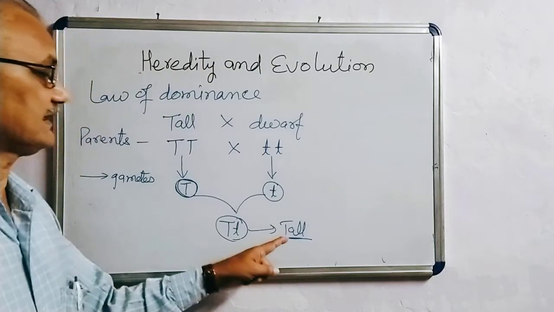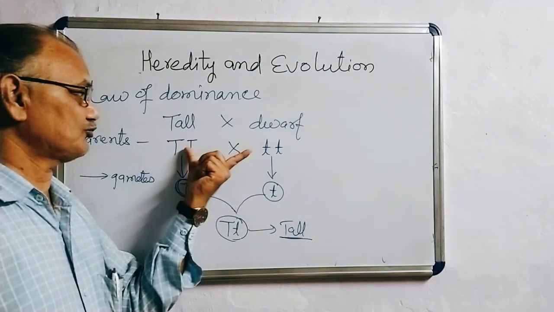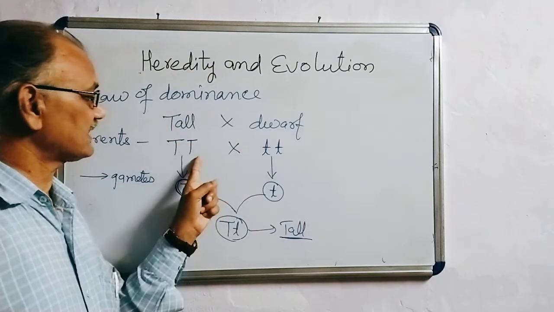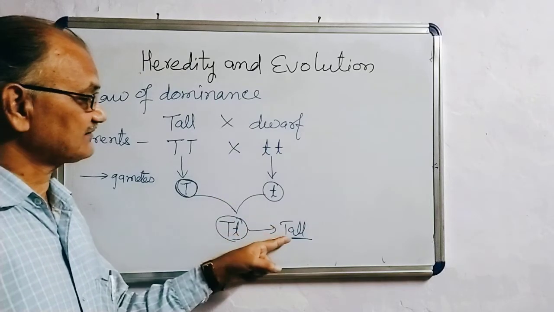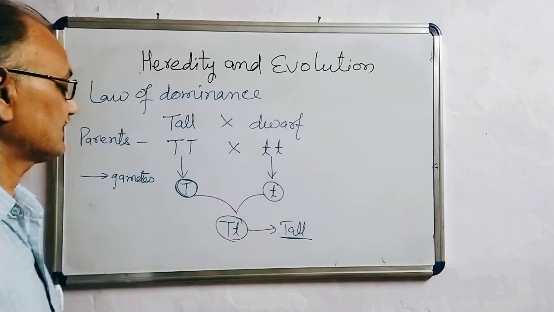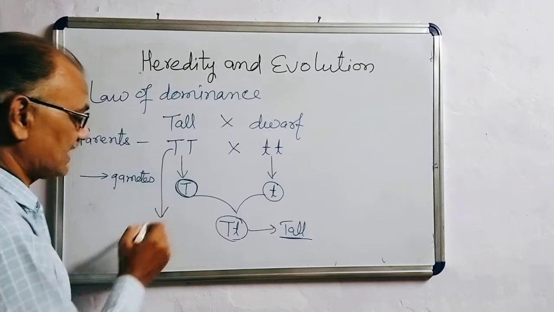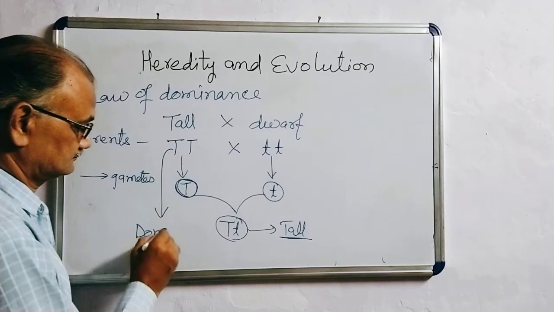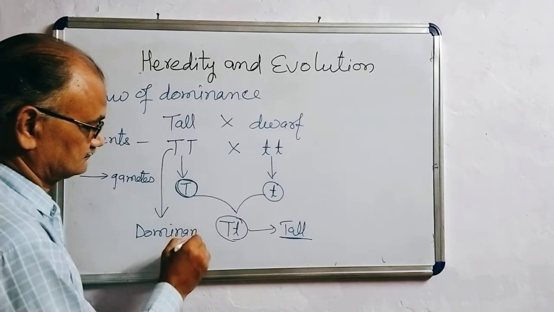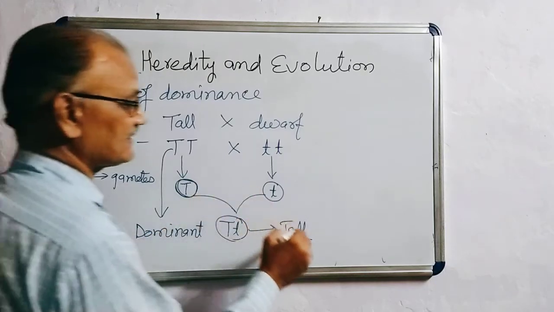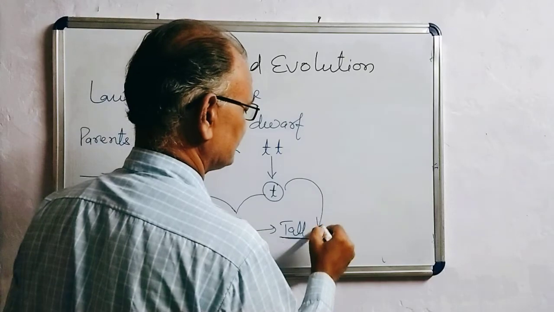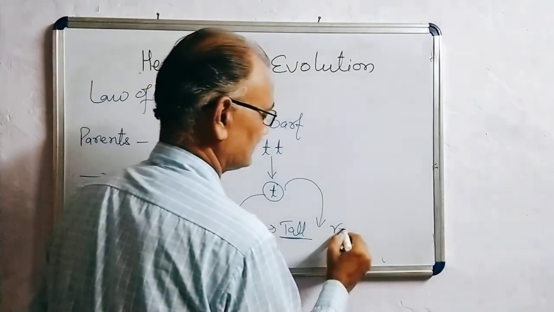So you are finding that out of these two characters, one character is able to mask the expression of the other character. Which one is masking? That is called dominant. And which one is not able to express itself in the generation, that is called recessive.